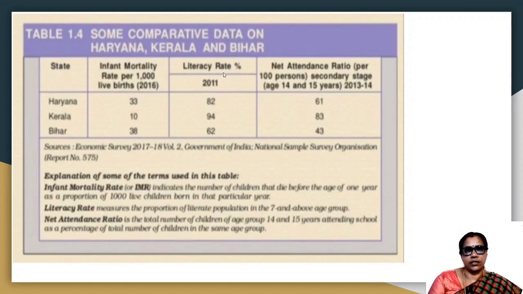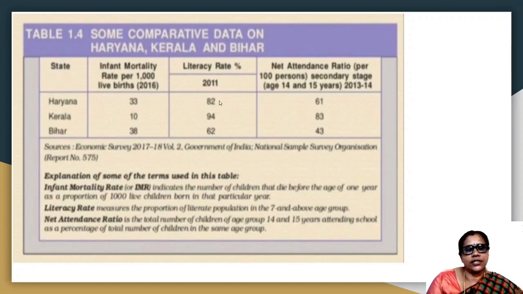Now look at the next column. It is literacy rate. Children, do you know what is literacy rate? What do you mean by literacy rate? Yeah. It measures the proportion of literate population in the 7 and above age group. That means the people who know to read and write. Now let us see the data.